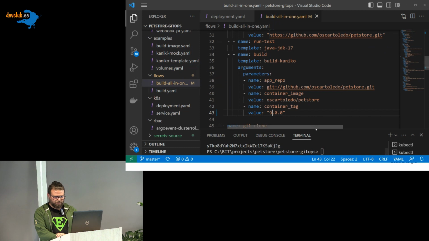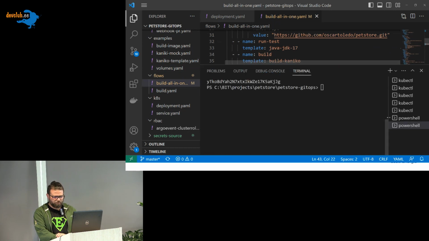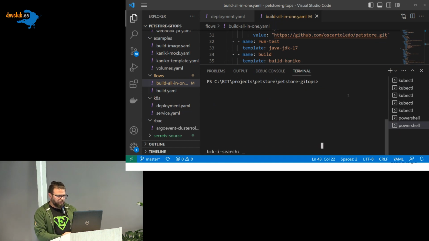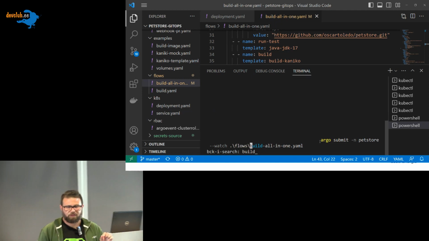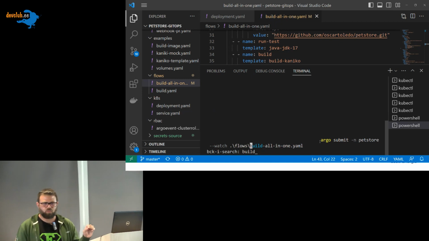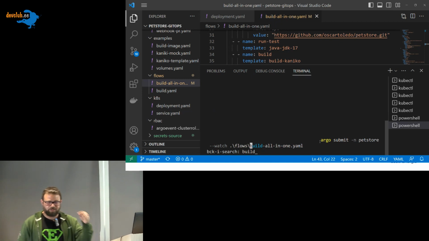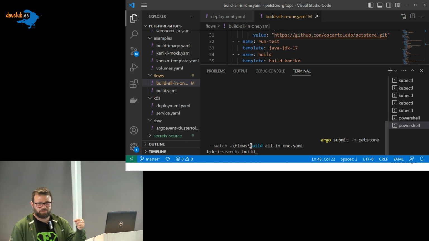Let's try to find the right terminal. Let's say this Argo. In this case, instead of using kubectl, I will use the argo command, because it provides a watch so I can see what is happening inside Argo from my terminal.